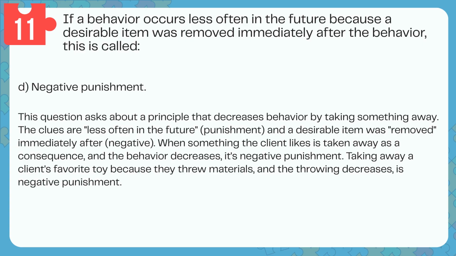Answer: D. Negative punishment. This question asks about a principle that decreases behavior by taking something away. The clues are less often in the future, punishment, and a desirable item was removed immediately after, negative. When something the client likes is taken away as a consequence, and the behavior decreases, it's negative punishment. Taking away a client's favorite toy because they threw materials and the throwing decreases is negative punishment.